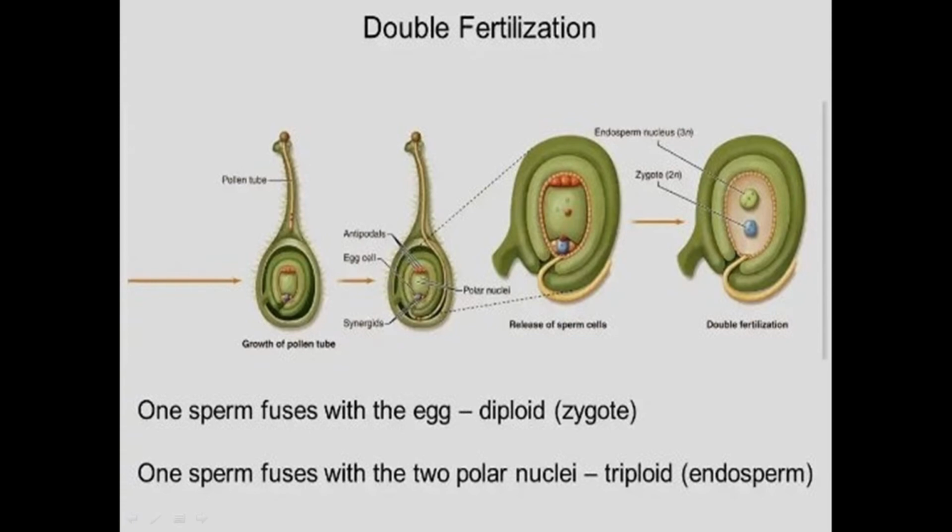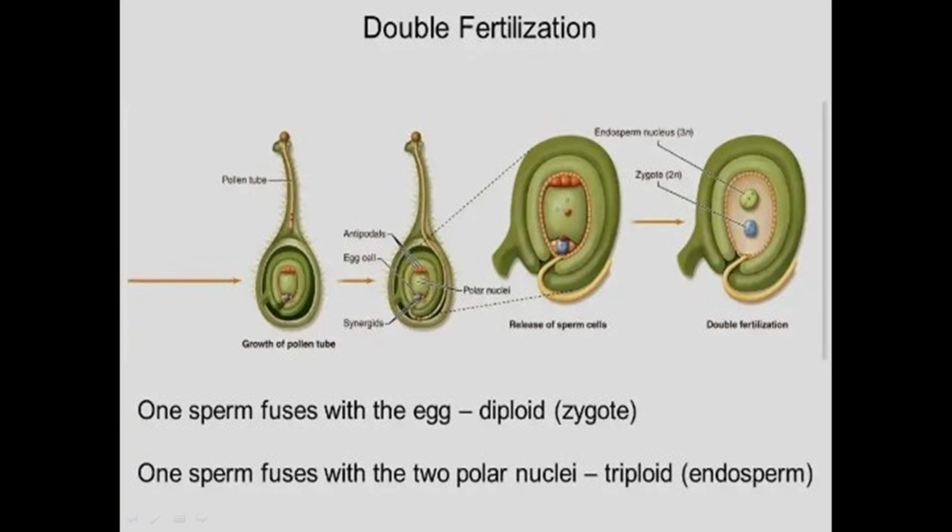This results in the formation of a diploid structure called the zygote. Another male gamete moves towards the center of the embryo sac and finally fuses with the secondary nucleus, resulting in the formation of a triploid primary endosperm nucleus. This later develops into endosperm.